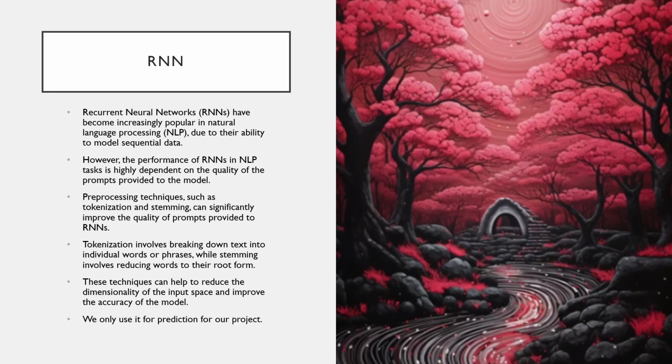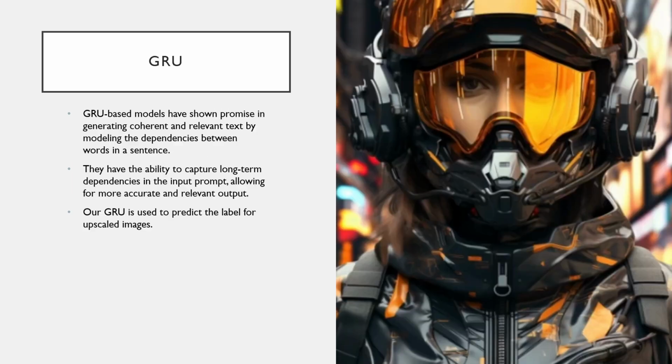Next, RNNs. RNN is the most common type. Every one of these models is actually an RNN, but this is a basic one which we have used. It's very common in NLP situations. It is also used for predicting whether this is an upscaled image or not. Finally, we look at GRU, which is also another format of RNN. This is specifically capable of maintaining relationships between sentences, and it can show promise in generating coherent and relevant text depending on the model and dependency in a word of a sentence.